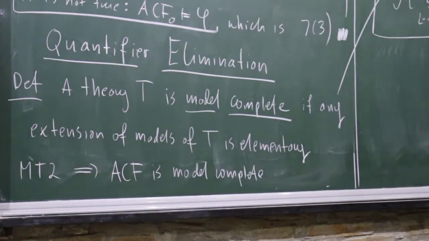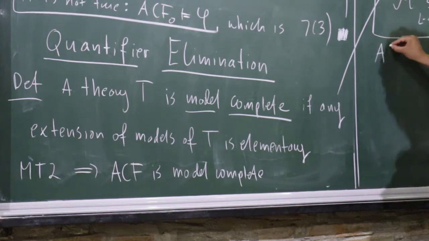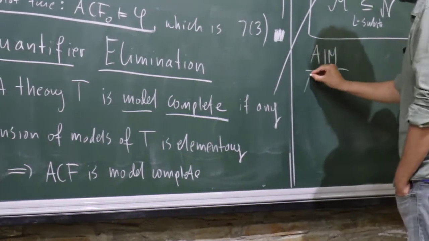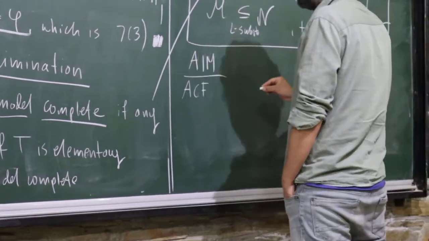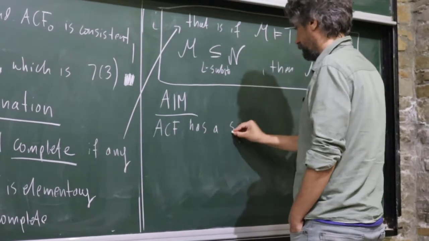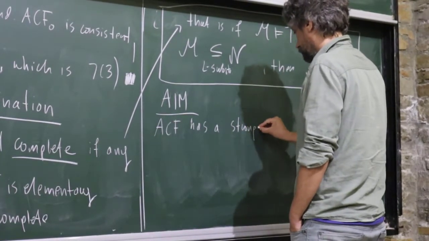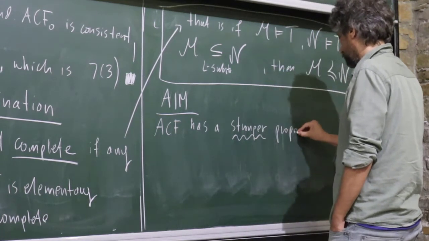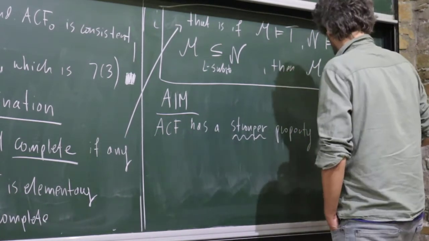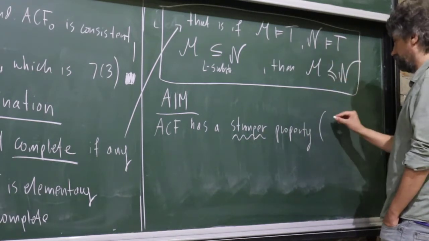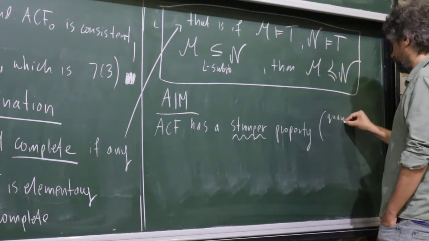But actually it satisfies something stronger. So our aim is that ACF has a stronger property, and this is called quantifier elimination, which I will explain later, I guess on Saturday.